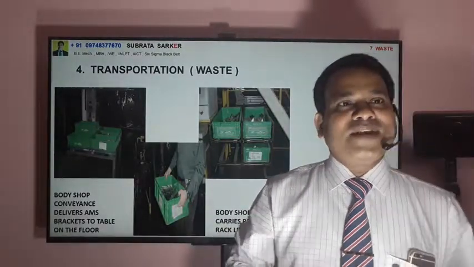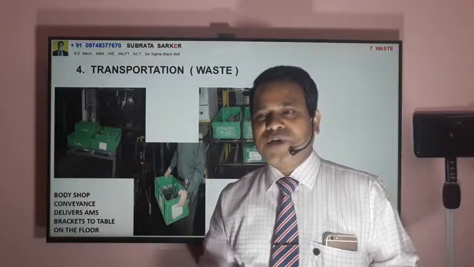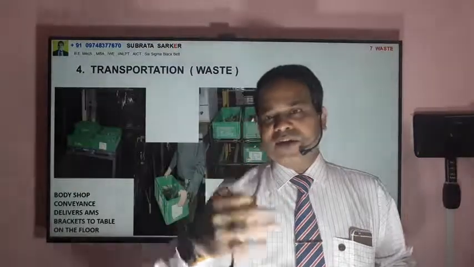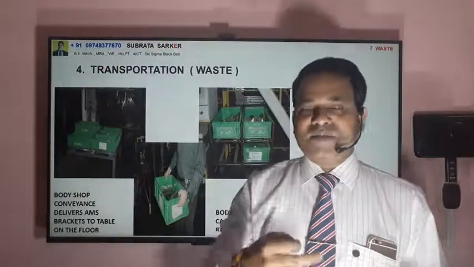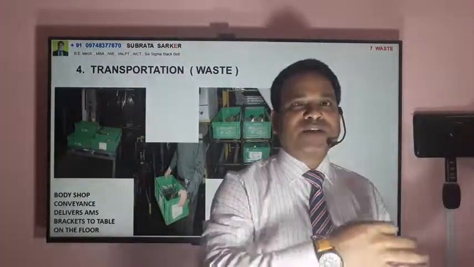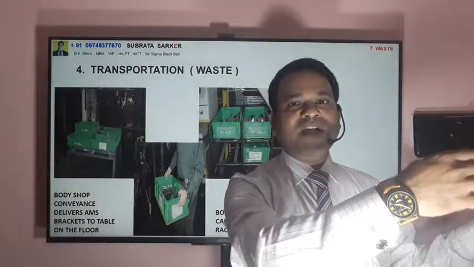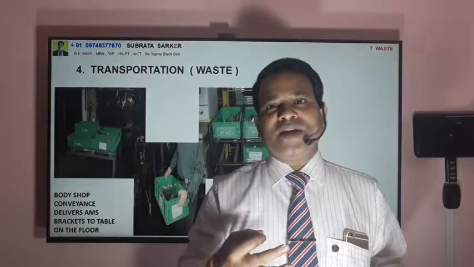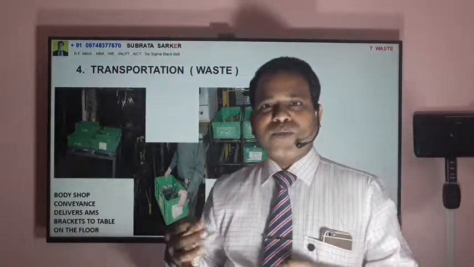And number 5 is the waiting time. Suppose some worker is waiting because the material from the upstream line is not coming. So this may be the reason. This may be overproduction. You are doing overproduction in some workstation, and people are not getting material in the next workstation. So people are waiting. Not only people, the machines are waiting.